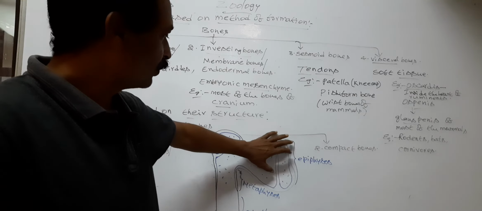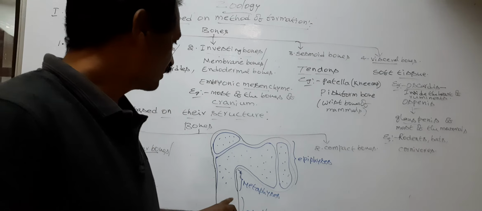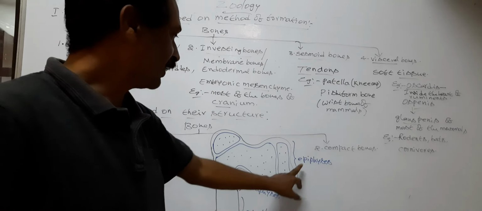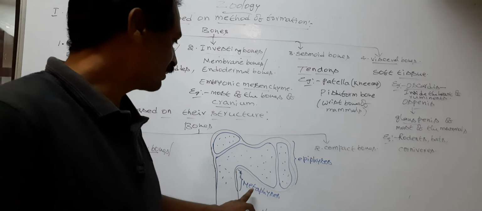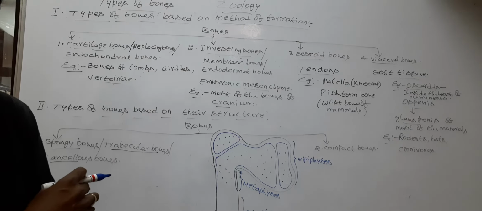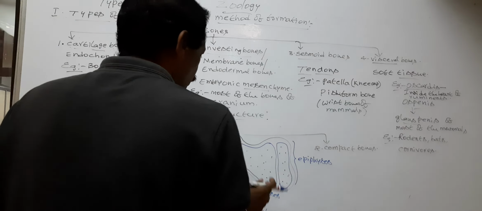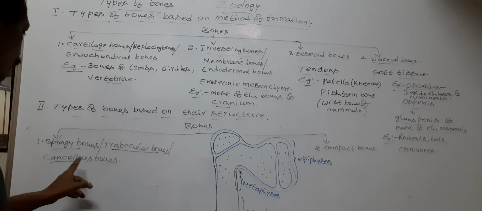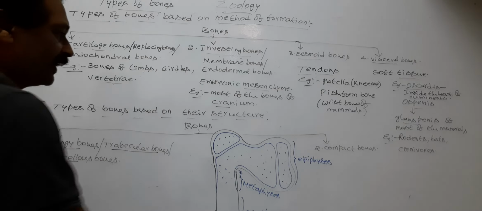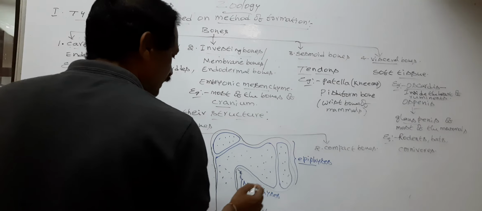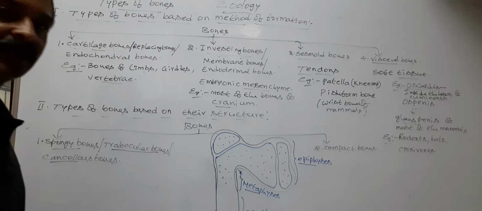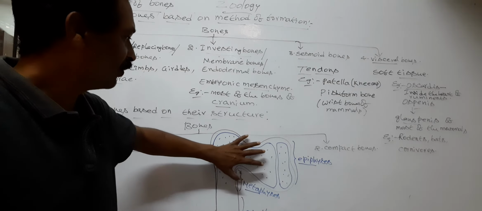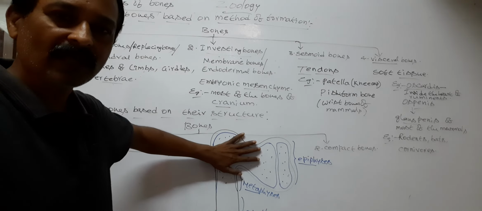End of the bone possesses epiphysis. Middle of the bone possesses diaphysis. Between epiphysis and diaphysis, metaphysis is present. The spongy bones are located in the epiphysis and metaphysis of the long bones, at the end of the long bone.